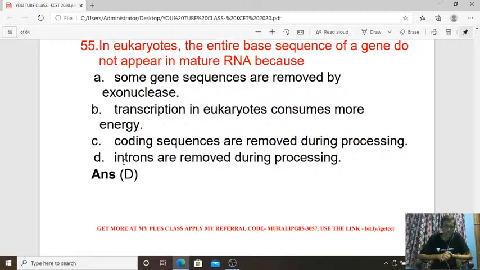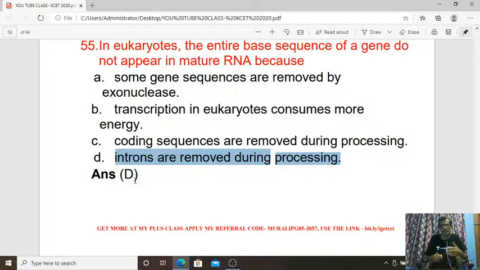In eukaryotes, the entire base sequence of a gene does not appear in mature RNA because of what? Why? Because introns are removed during the processing. So introns are going to be removed. Introns are not required. Only the exons are required.